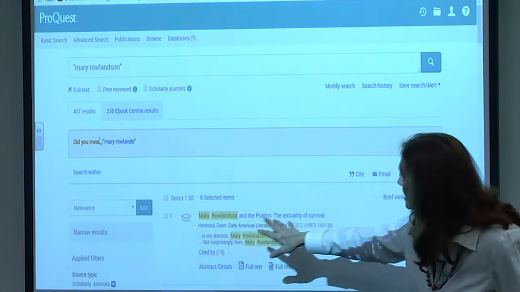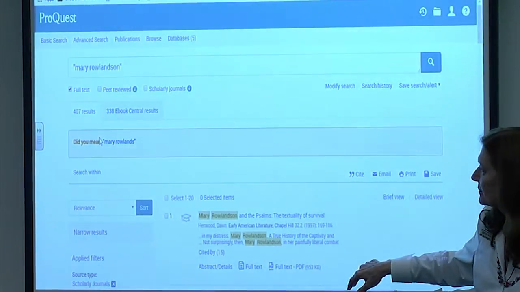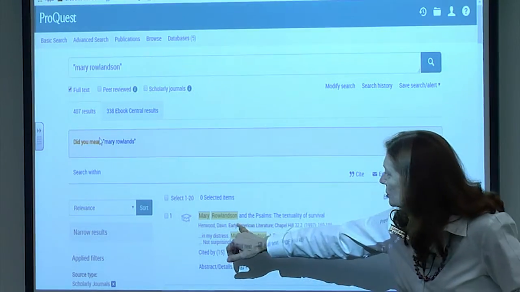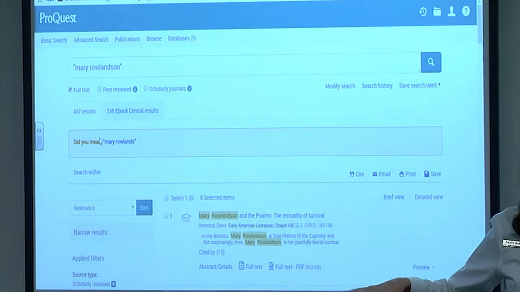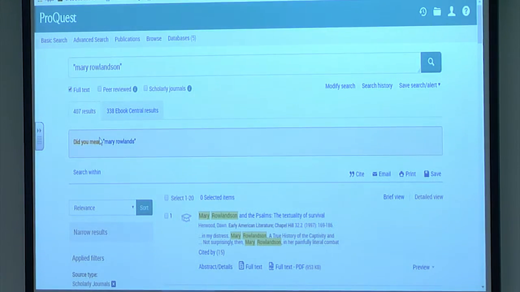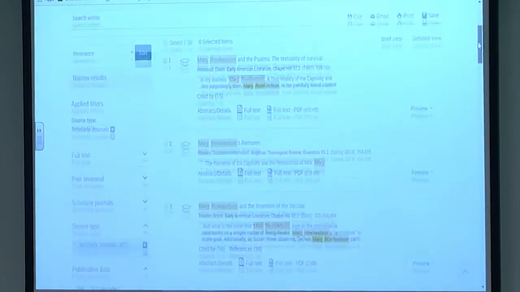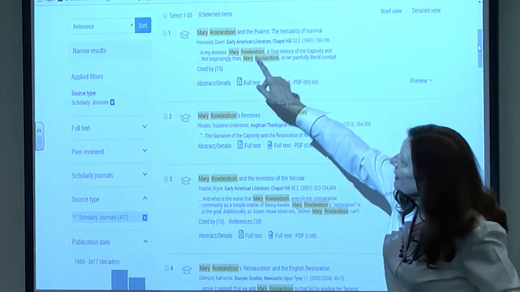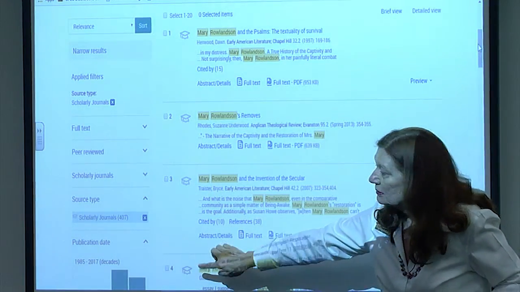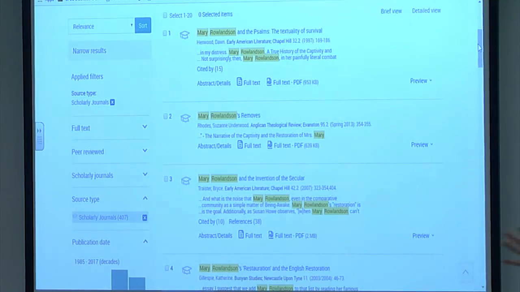So, Mary Rowlandson in the Psalms, The Textuality of Survival, published in Early American Literature, 1997, and so forth. And we should see, next to each of these now, there should be the little mortarboard telling us that, yep, that is definitely a scholarly journal, an academic journal, and not some other kind of publication.